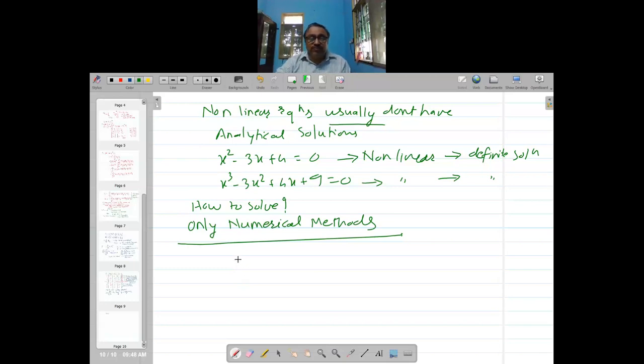You might be knowing what the numerical methods are. One is the Gauss-Seidel method. Then another is the Newton-Raphson method. So we will have to adopt these methods. One more typical difference between non-linear and linear equations is that linear equations have got only one solution.